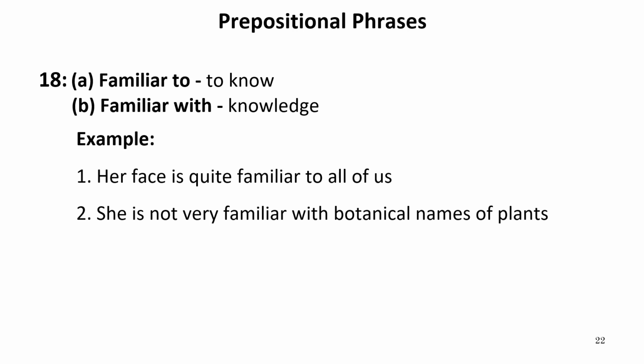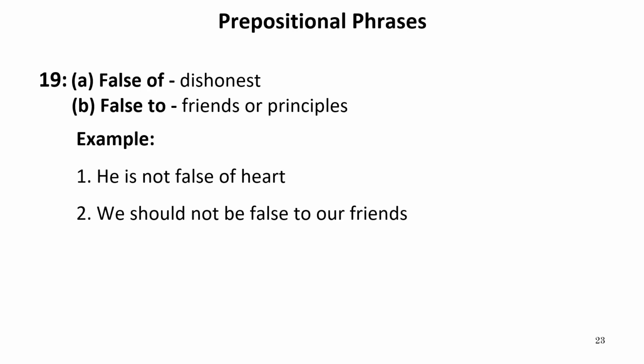Now let us move to the next one. False of and false to. So false of means when someone is dishonest, and false to means friends or principles. It means when we cheat our friends or principles.